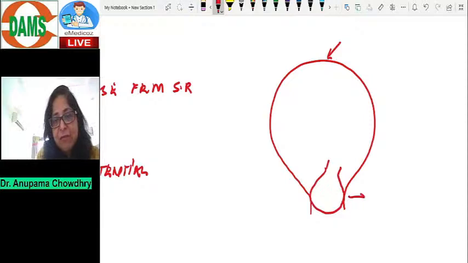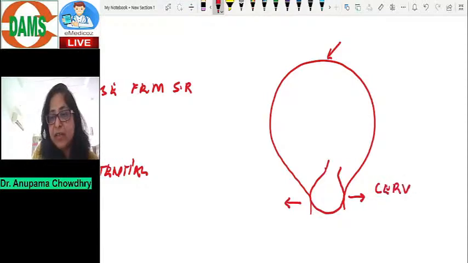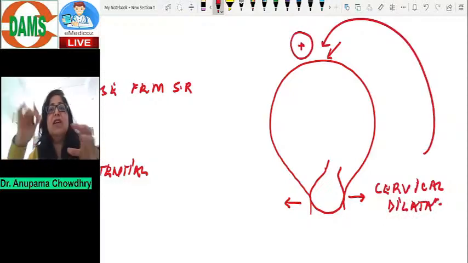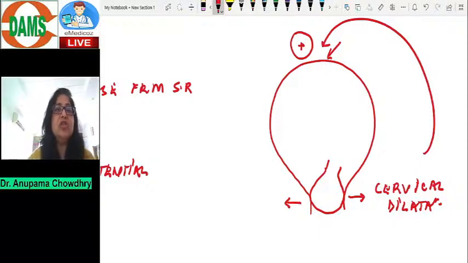And this pushing of the fetal head down causes a cervical dilatation. The cervix tends to dilate, and this cervical dilatation in turn causes stronger fundal contractions. Stronger fundal contractions will push the fetal head more, cause more cervical dilatation, stronger fundal contractions. So this is an example of positive feedback.